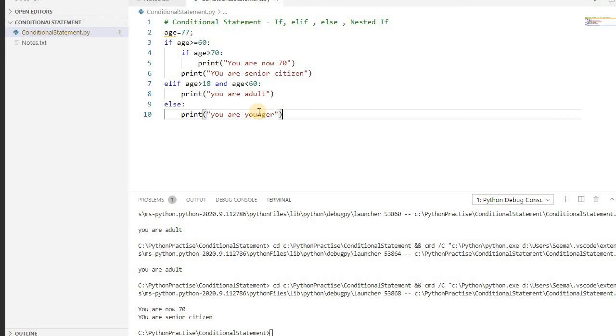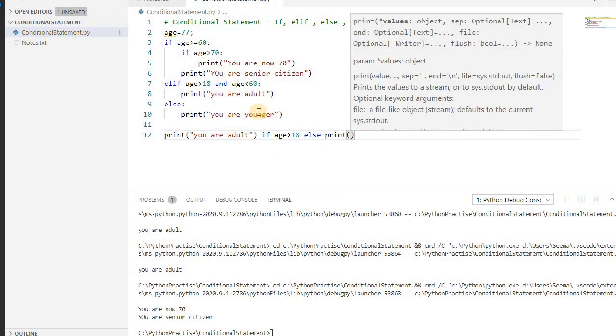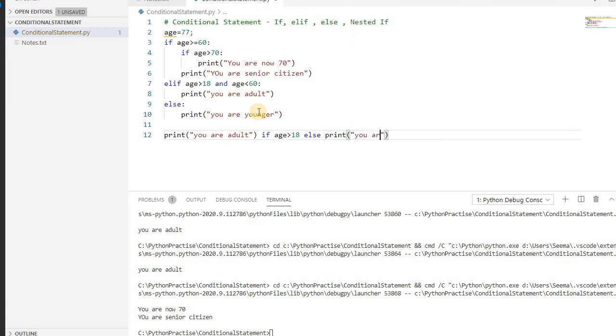Let's take one more simple example. In a single line you can print all these things. So let's take: if age is greater than 18, you are adult; if it is less than 18, you are younger. So you can write you are adult, and then the condition if age is greater than 18, else you can write print you are younger. Okay, greater than or equal to. Okay, let's run.